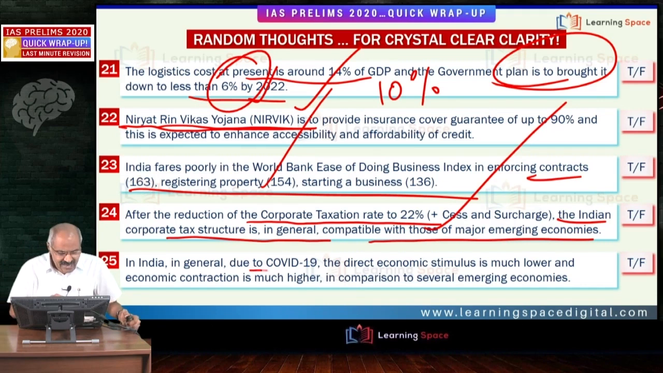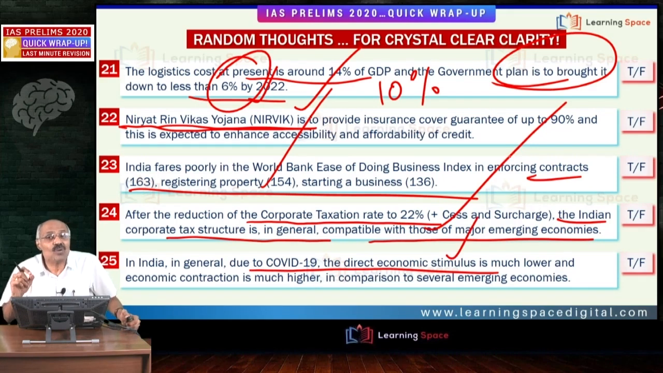Then, in India, due to COVID-19, the direct economic stimulus given is much lower. Direct economic stimulus given is around 1% of GDP, though the Atmanirbhar Bharat package is around 10% of GDP in total. Direct economic stimulus is around 1 to 2% of GDP as per various estimates, and several experts say it is around 1% of GDP.